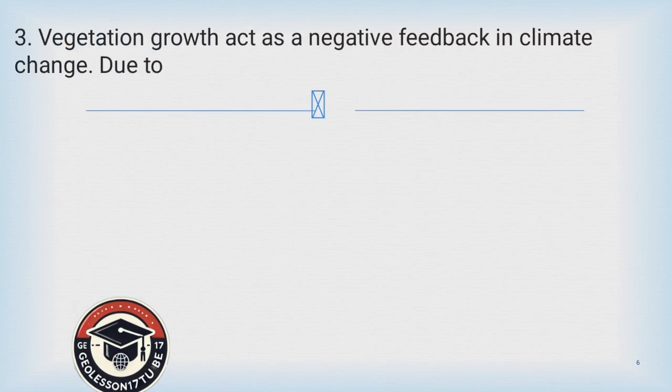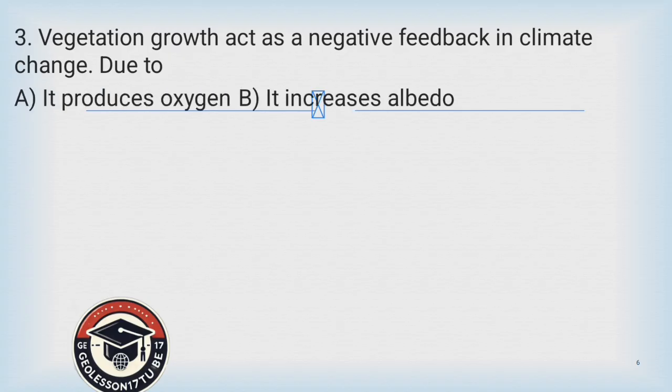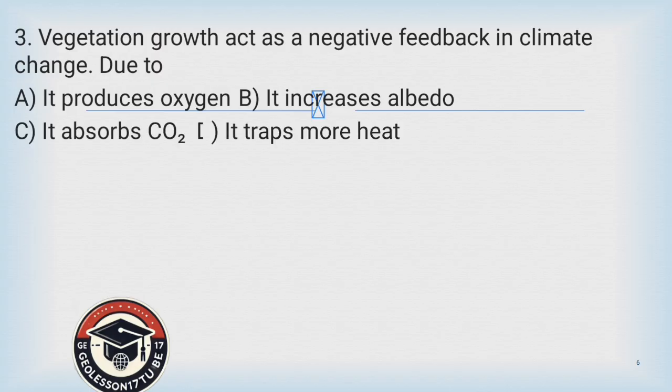Question number 3. Vegetation growth acts as a negative feedback in climate change due to A. It produces oxygen. B. It increases albedo. C. It absorbs carbon dioxide. D. It traps more heat.